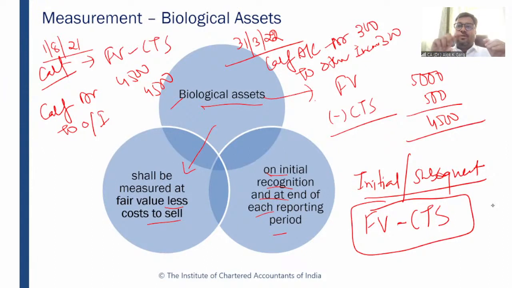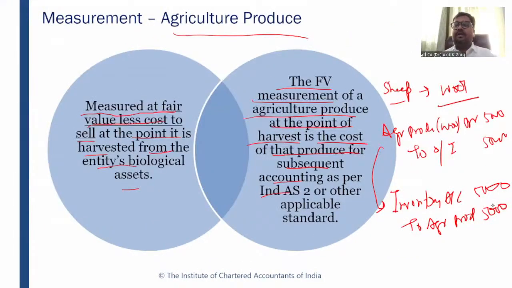So this gain and loss will again go to the P&L, and this biological asset needs to be debited. But for agricultural produce, of course, the initial recognition is at fair value less cost to sell. But once the agricultural produce is harvested, it will become an inventory or other asset as per the other standard, right? So there is no point of subsequent recognition or measurement for agricultural produce, but yes, for biological asset, it is there.